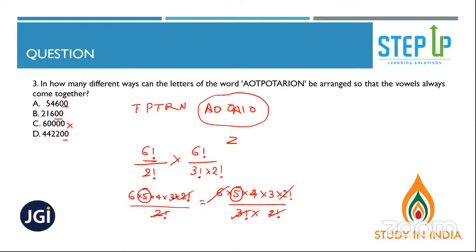5 into 4 is 20. 20 into 3 is 60. 5 into 4 is 20. 20 into 3 is 60. And this is 60. This is also 60. So 60 into 60 into 6. 6 cube is 216 and hence 00. So the answer is 21600.